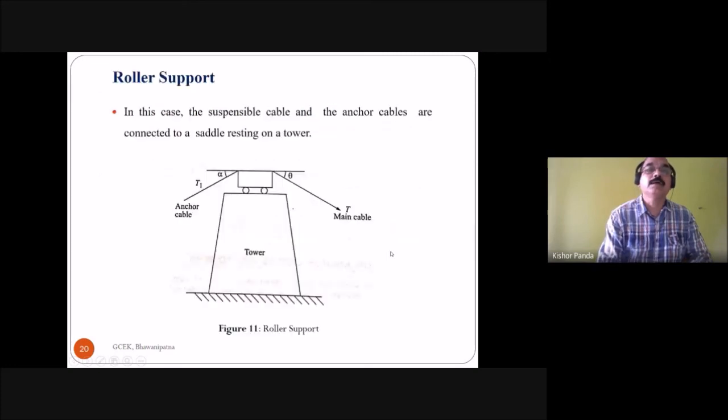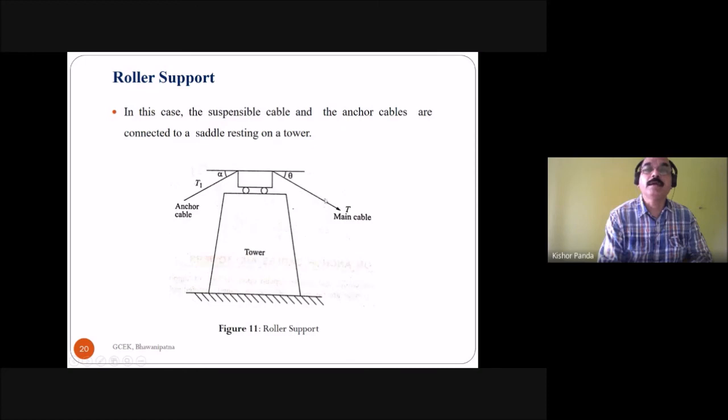Then coming to the roller support. This is the roller support. In this case, the suspension cable and the anchor cable are connected to a saddle resting on a tower. This is a saddle resting on the tower, and here the main cable and the anchor cable both are connected.